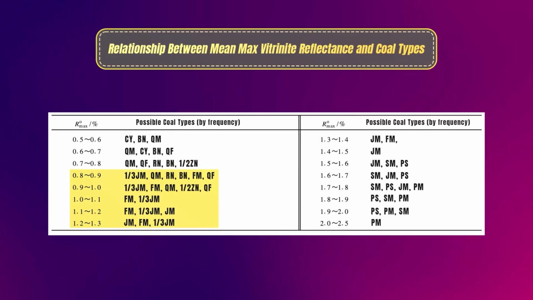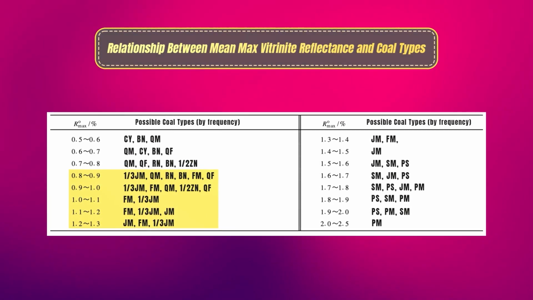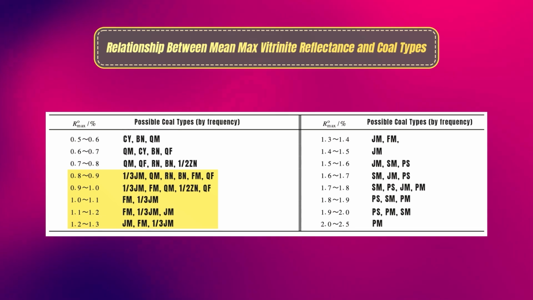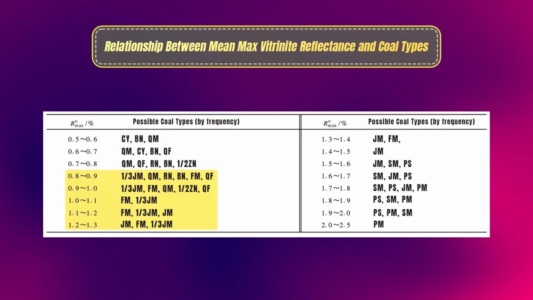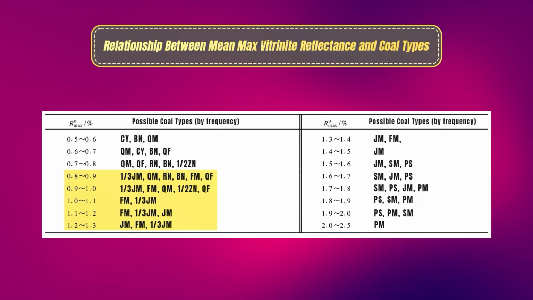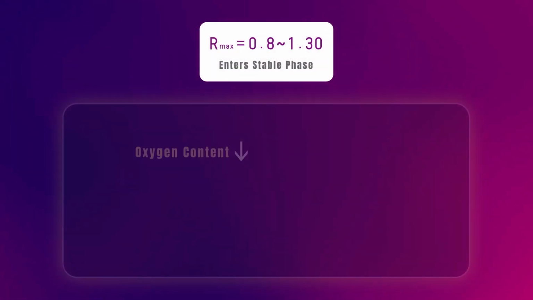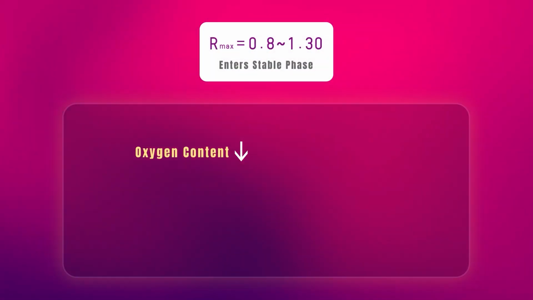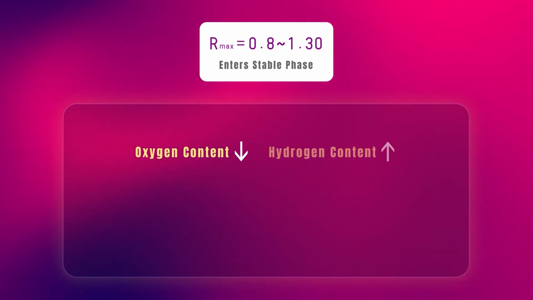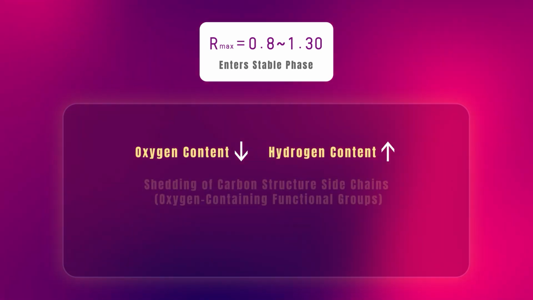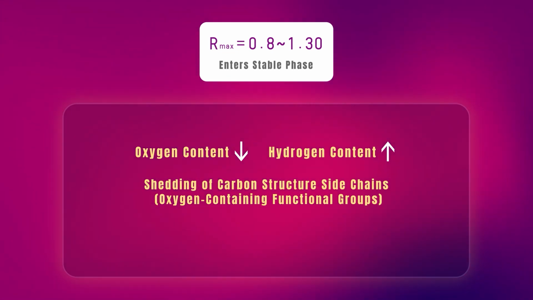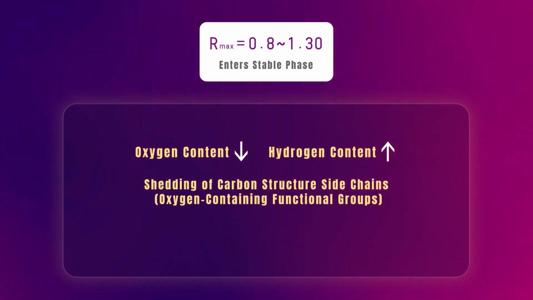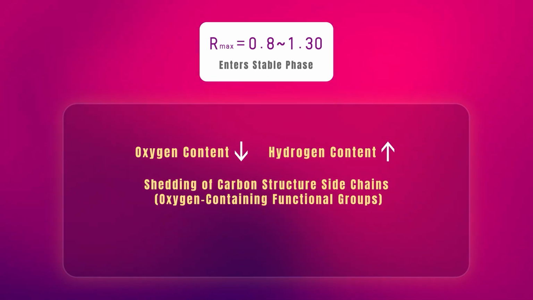Then, from Rmax 0.8 to 1.3, this stage is a period of stable plastic mass formation during the coal's first metamorphic jump. During this process, the coal's oxygen content continuously decreases and the hydrogen content relatively increases. The side chains in the coal's original structure, particularly within the carbon structure, especially oxygen-containing functional groups, and so on, continuously shed.